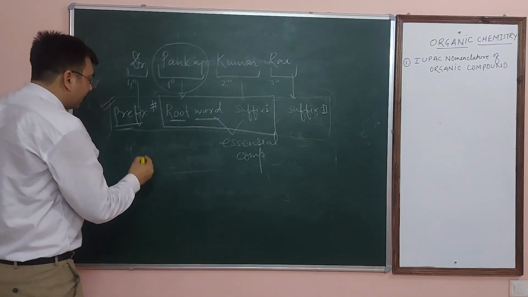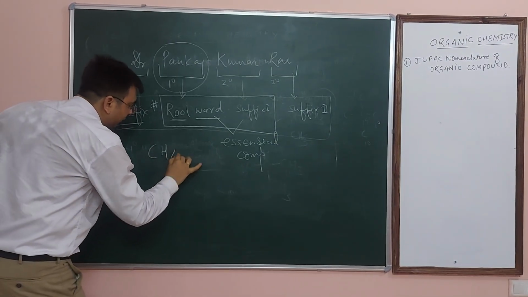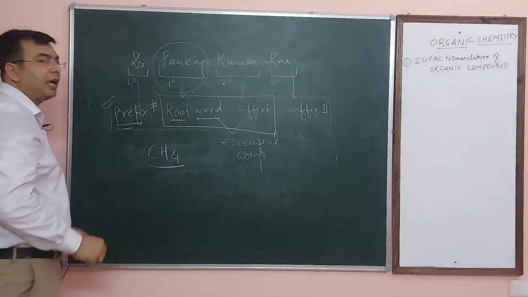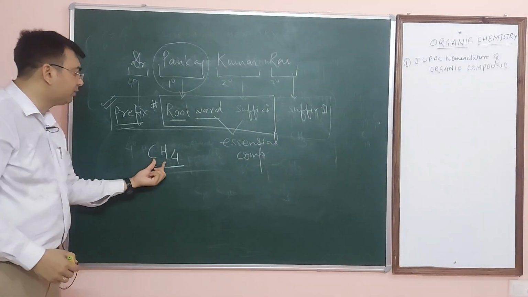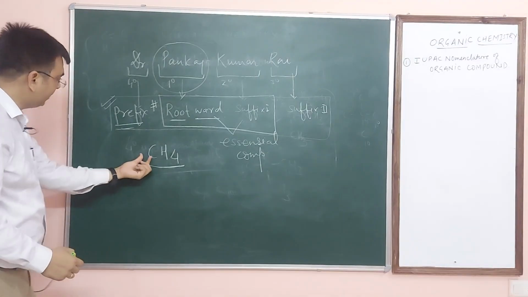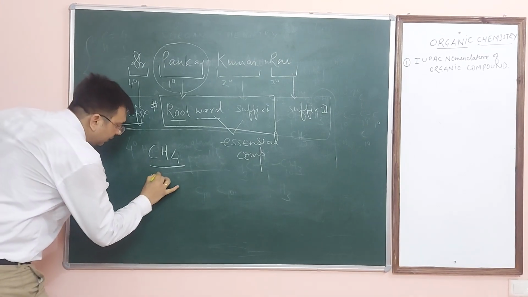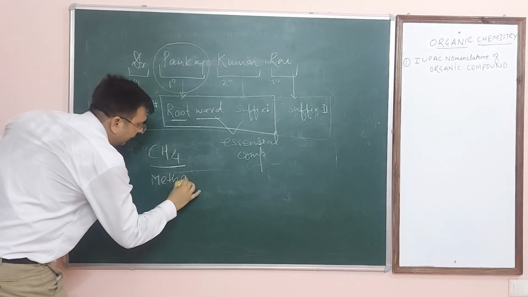Like the smallest organic compound, if I write CH4, what is the name of this compound? I hope everyone knows that CH4 is known as methane. Methane means one carbon: that is meth and ane.